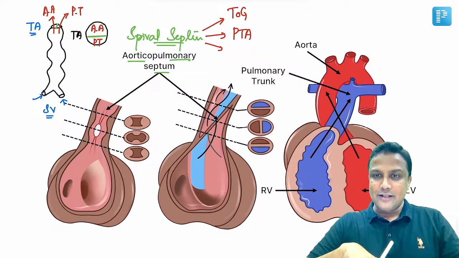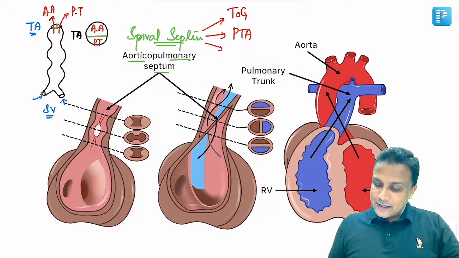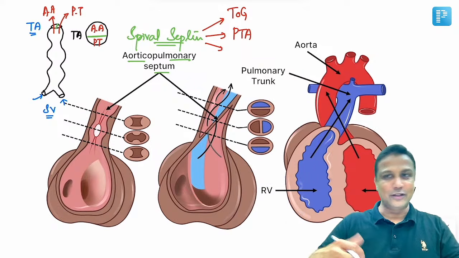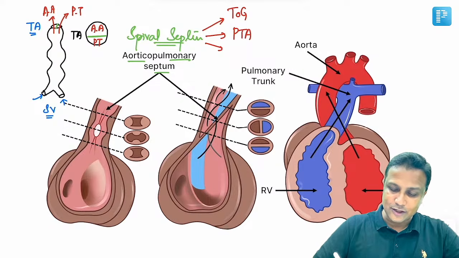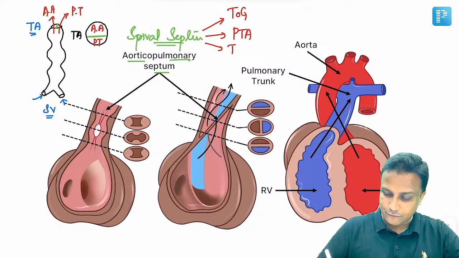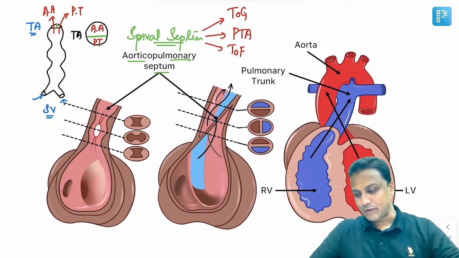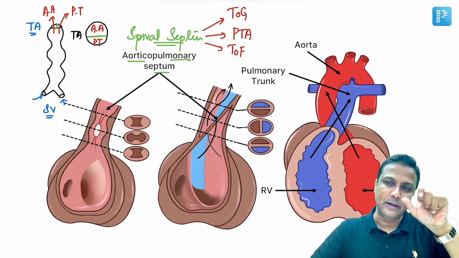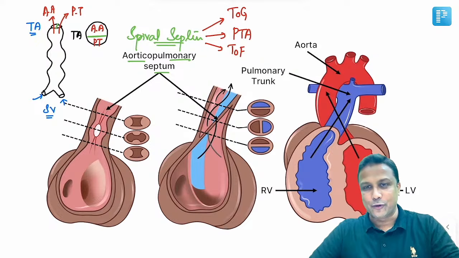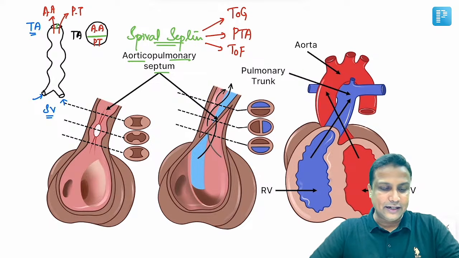Number 2, there will be pulmonary stenosis. And if pulmonary stenosis happens, the right ventricle has to work hard to push the blood. So there will be hypertrophy. Combining all this together, it is referred to as TOF. So overriding of aorta, ventricular septal defect, pulmonary stenosis, and then hypertrophy. Therefore right ventricular hypertrophy, that is nothing but your TOF, and it is all happening due to what?